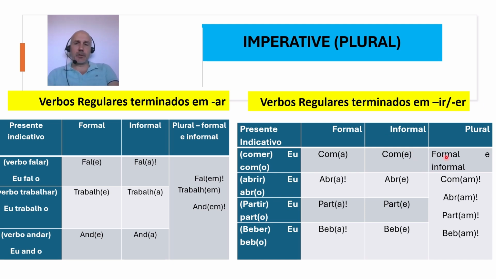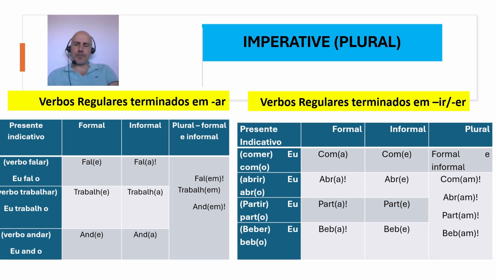And then if we're talking to a group of people, and you have to use verbs that end with IR or ER, giving orders or instructions to a group of people, it will be comam, abram, partam, bebam. See that here the ending is em, so em, and here the ending is am, am.